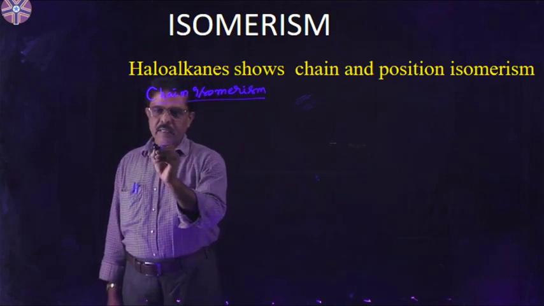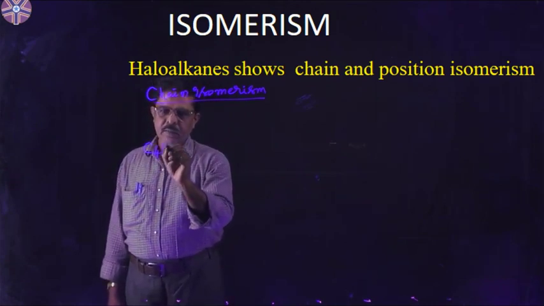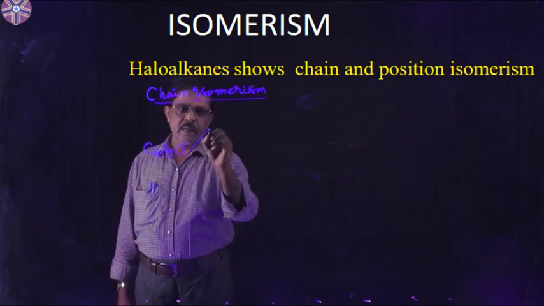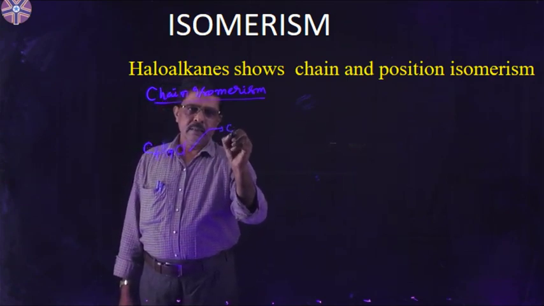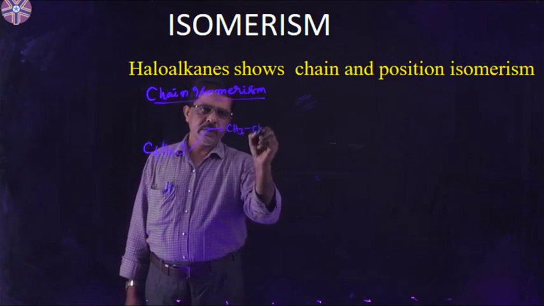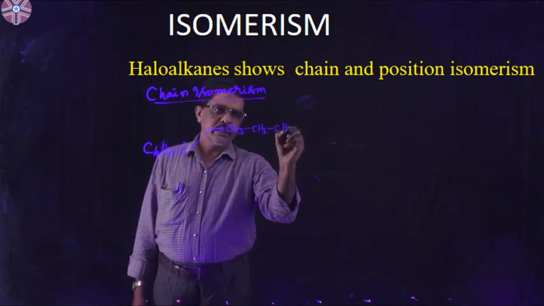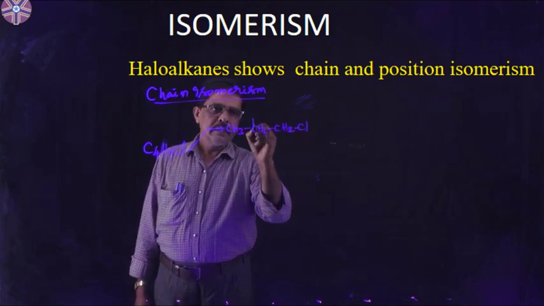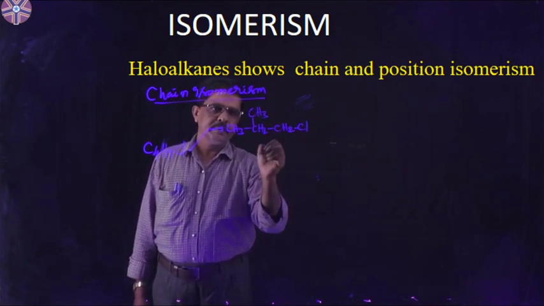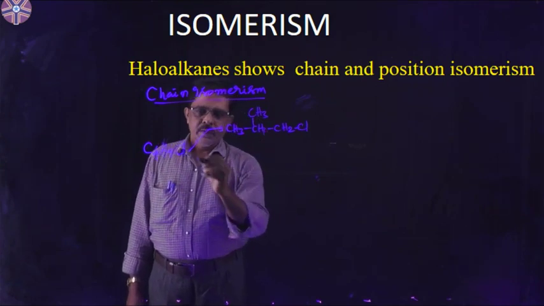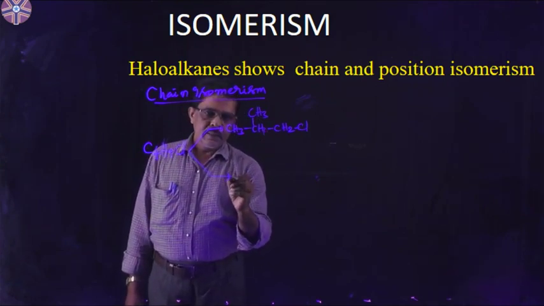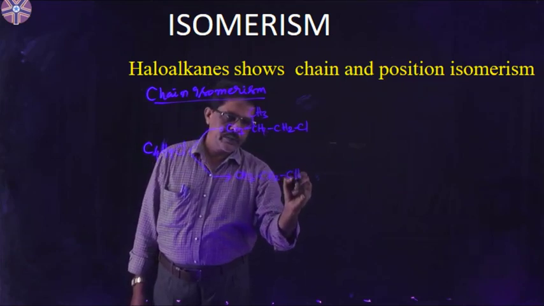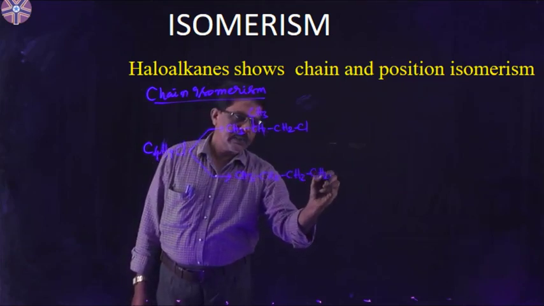Example, I want to take here C4H9Cl. This molecule can be written as CH3CH2Cl, here CH3, and another one is written as CH3CH2CH2CH2Cl.